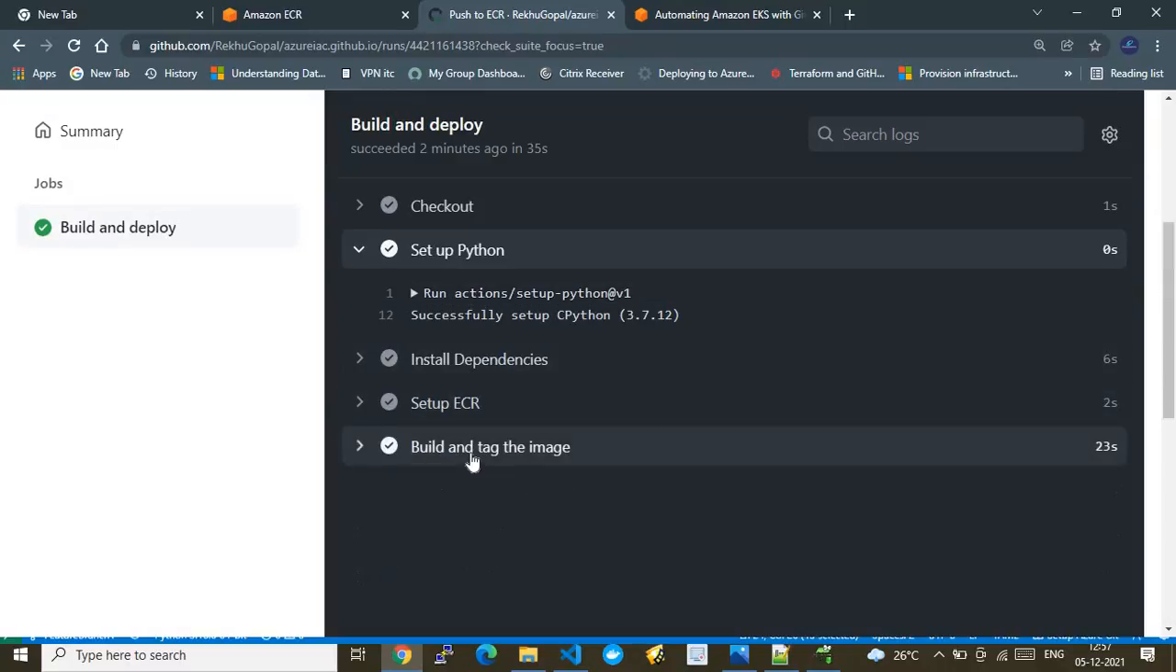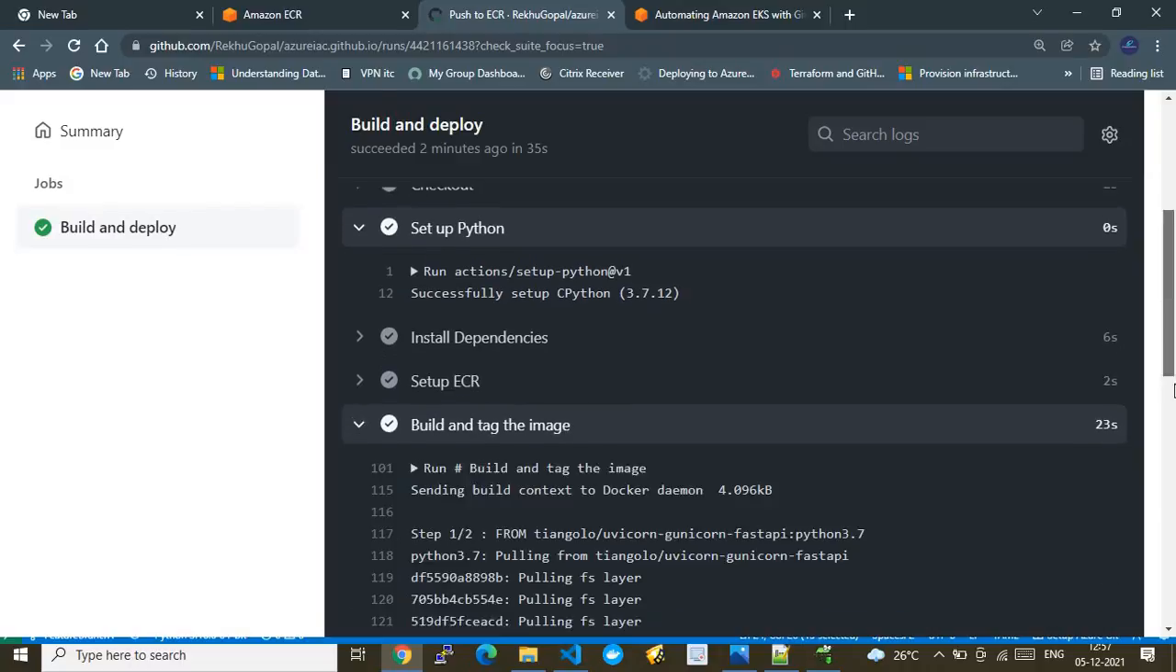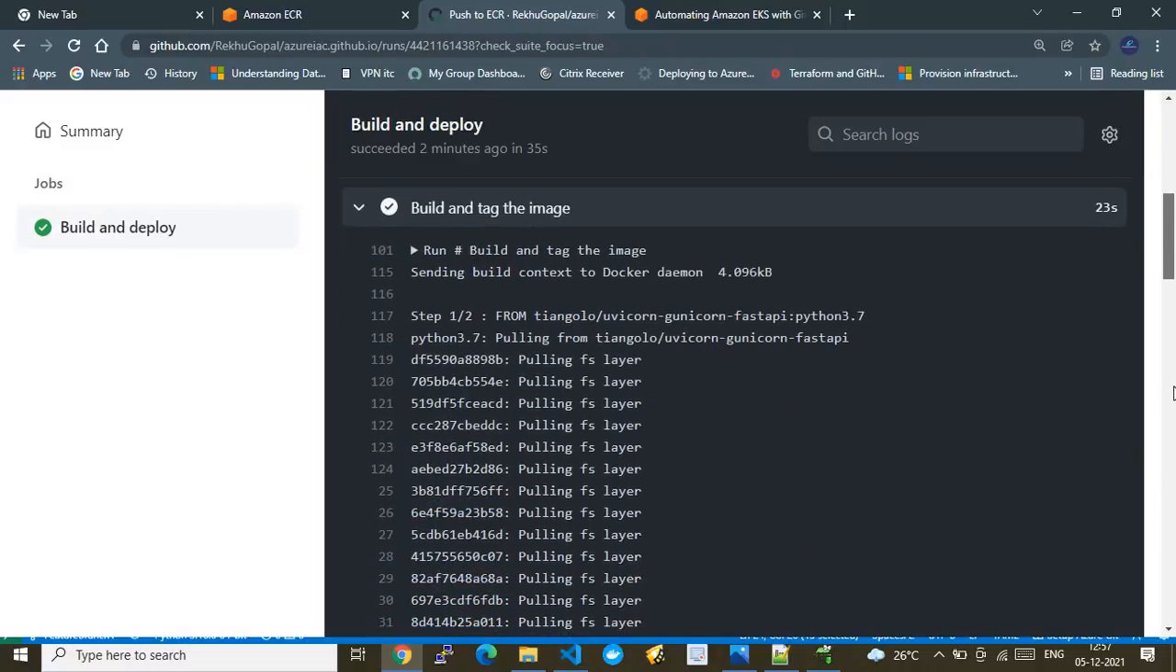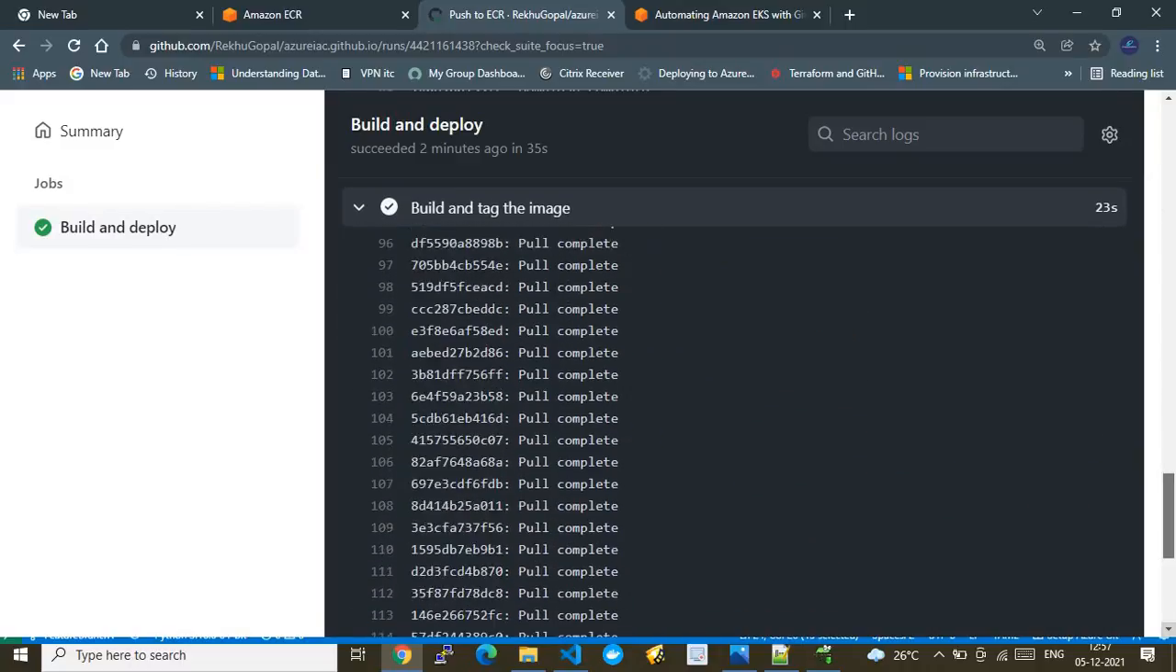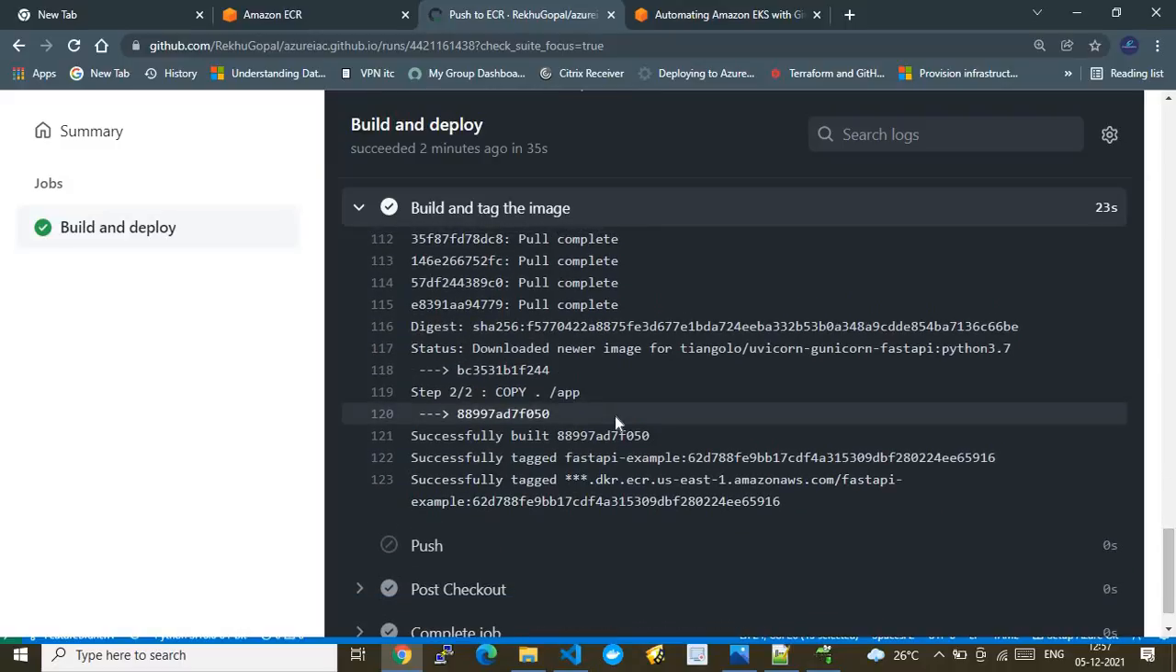Next one is build and tag the image. This is where Docker is doing its job. It is building the image and it is also tagging the image. All right, so what is the image? The image is nothing but our application image, which is being built on an example image which we referenced in the Dockerfile.